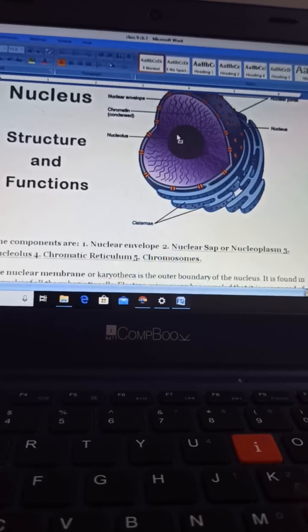Inside the nucleus, at the center, a well developed nucleolus is present. This nucleus structure is for the eukaryotic cell I am explaining. And there is a network of condensed thread-like material which is known as chromatin. The center part is the nucleolus, the dark violet ball-shaped structure, and besides it, the condensed chromatin material is present, which is enclosed by a nuclear envelope. And nuclear pores are present. Nuclear pores function to transfer material.